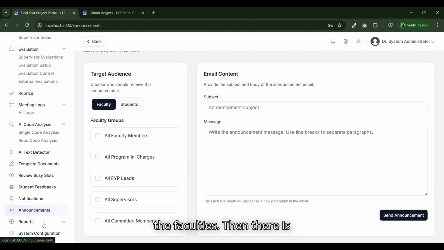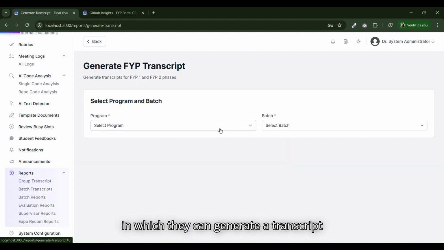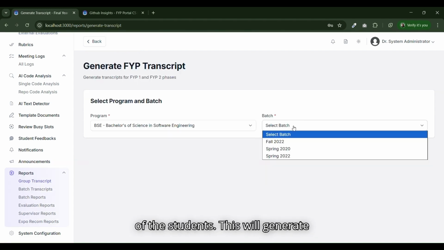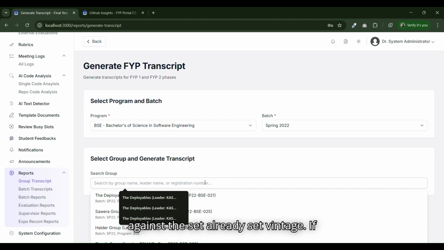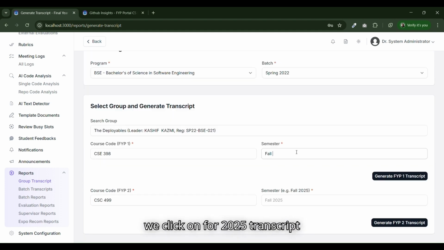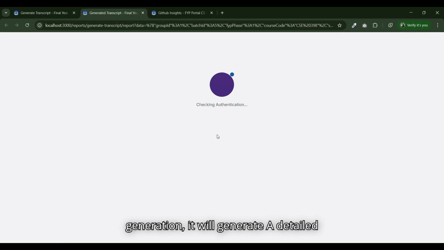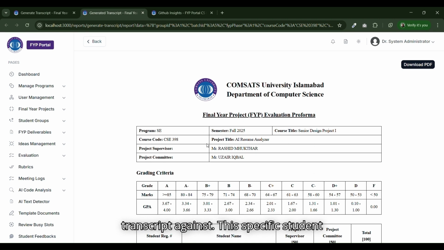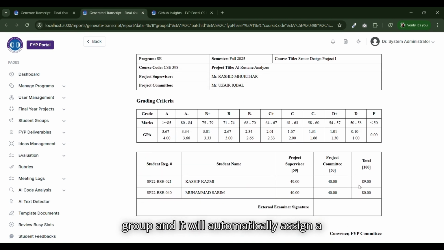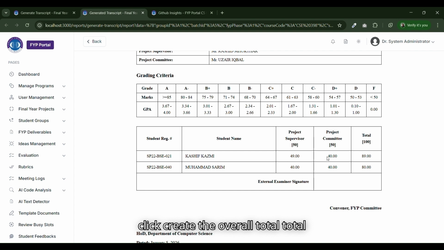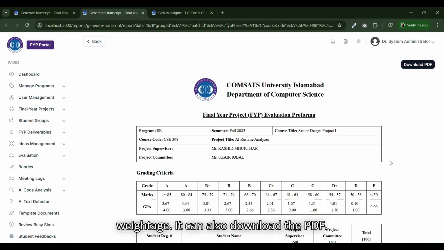Then there is a reporting system for senior faculties, in which they can generate a transcript of the students. This will generate against an already set weightage. If we click on 2025 transcript generation, it will generate a detailed transcript for this specific student group, and it will automatically calculate the overall total obtained marks against the set weightage.